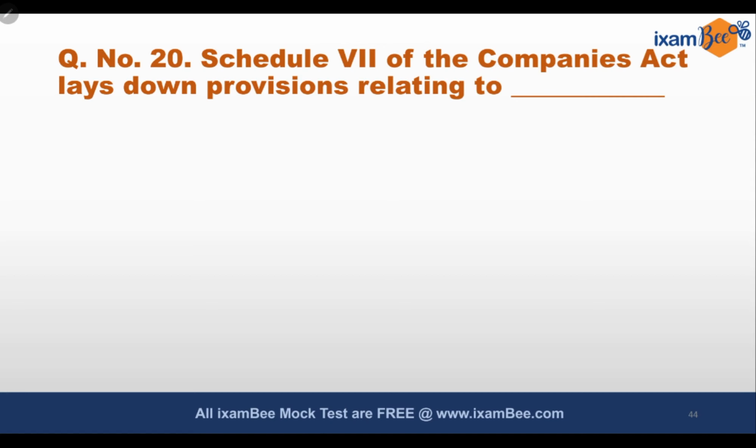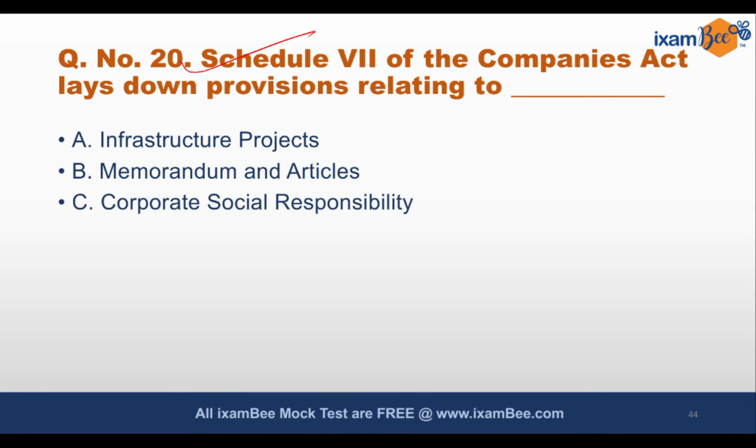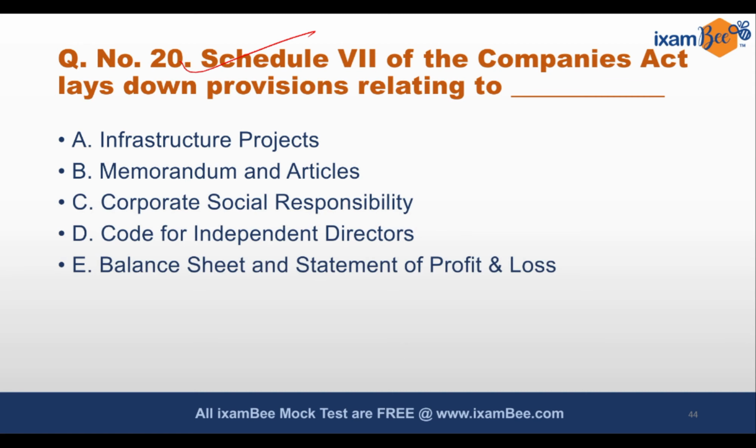Last question for today's discussion relating to schedule. Schedule 7 of the Companies Act lays down provisions relating to what? It lays down provisions relating to infrastructure projects, memorandum and articles, corporate social responsibility, code for independent directors, balance sheet and statement of profit and loss. The correct option is corporate social responsibility.